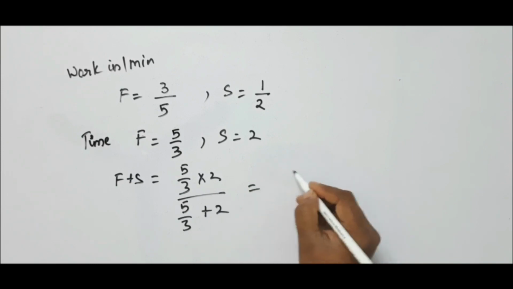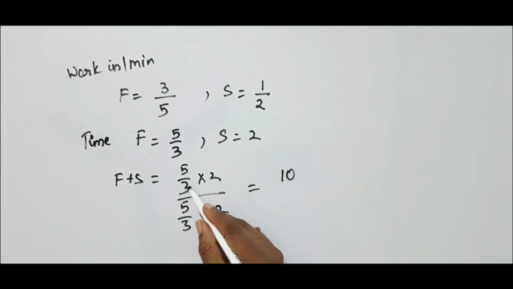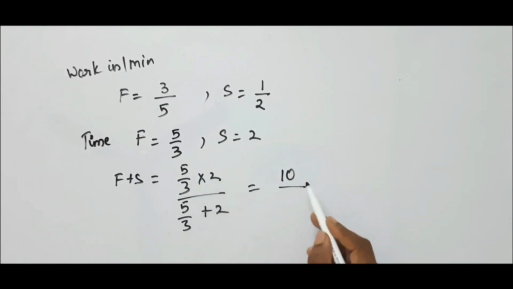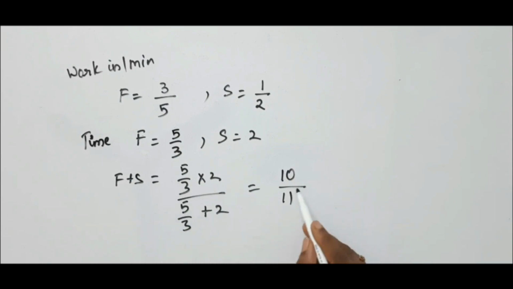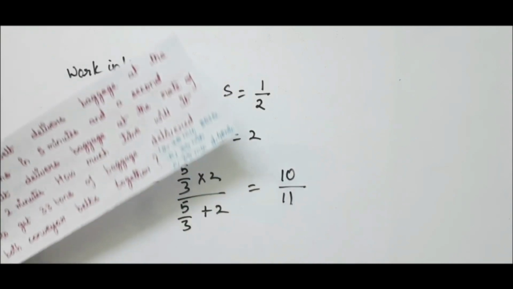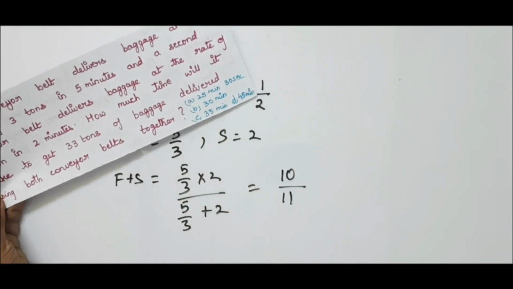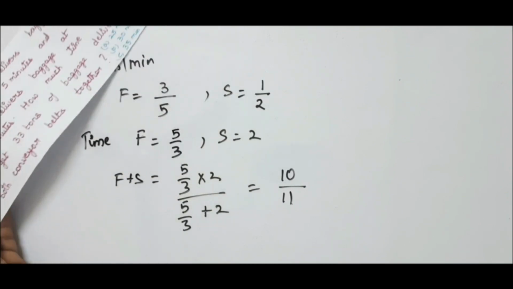So the numerator is nothing but 10 by 3, and in the denominator the LCM is 3, so both 3s cancel. We will be left with 10, since 5 into 2 is 10. And here it is 6 plus 5, which is nothing but 11. So the time taken by the first belt and second belt together is nothing but 10 by 11. What is he asked to find? He has to find, for 33 tons of baggage, how much time both belts will take together.